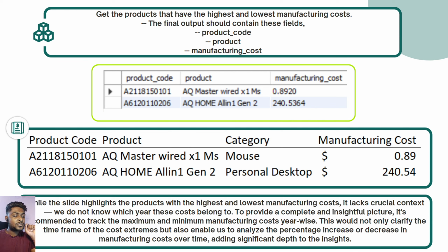But this question lacks a critical context. We don't know which year these costs are associated with. Like this 0.89 dollars, we don't know which fiscal year this cost is associated with. So what we can do to tackle that problem, we can make a stored procedure to trace every year's minimum and maximum manufacturing cost and their percentage increase or decrease. So this is what I have written in the suggestion box. You can pause and read it. Move on to the next question.